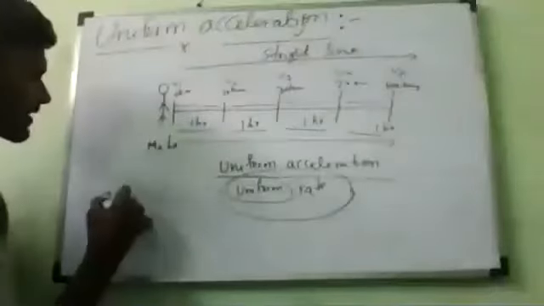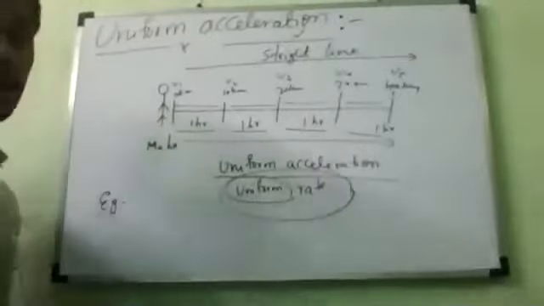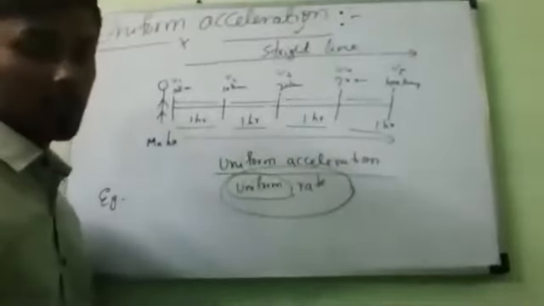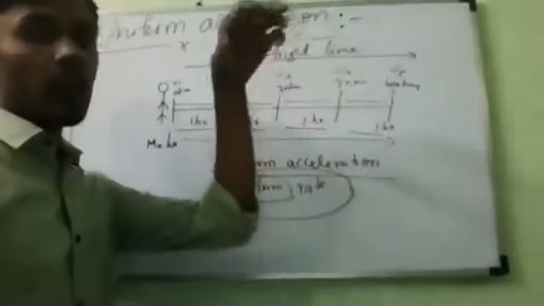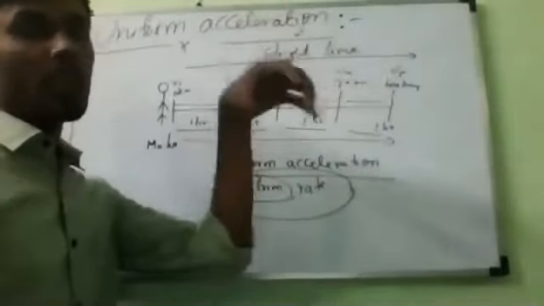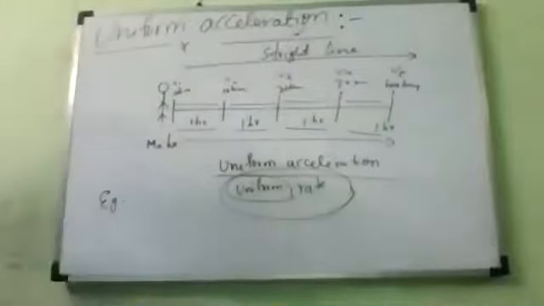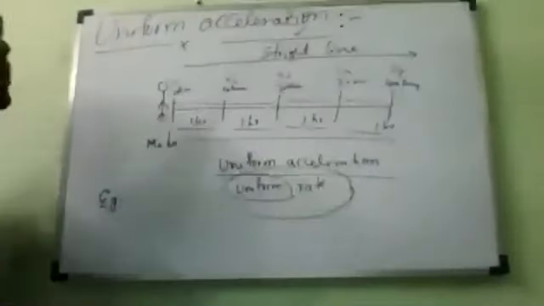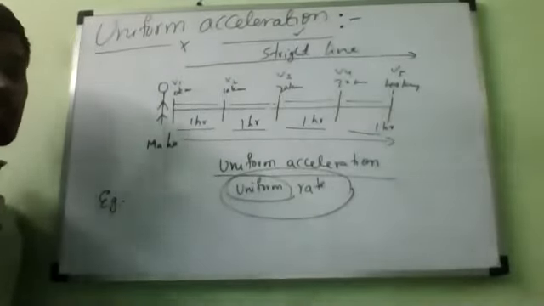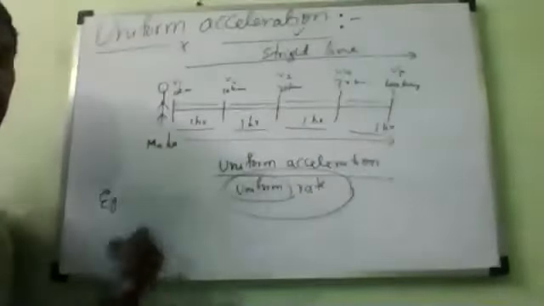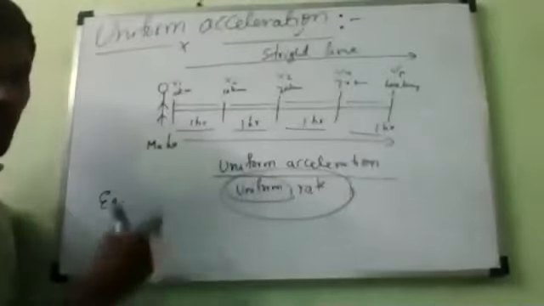Now observe the examples. What kind of examples can we write under uniform acceleration? Suppose we drop a ball, or any kind of object, from a certain height. That is an example of uniformly accelerated motion: a freely falling body.